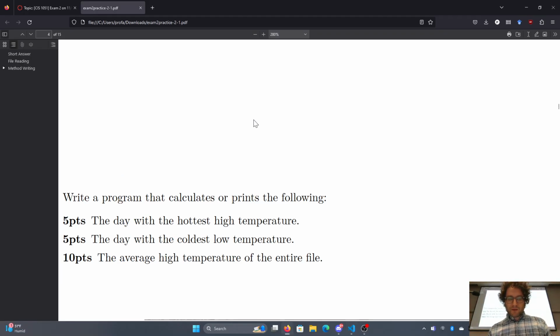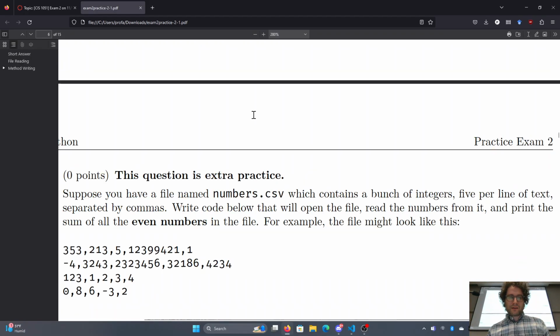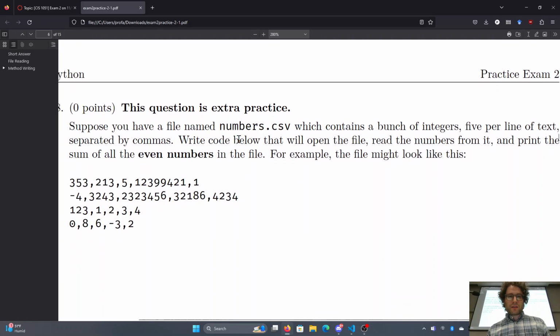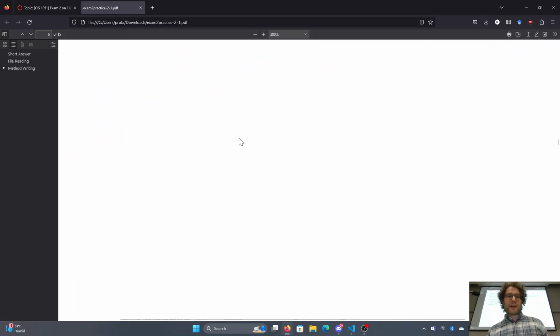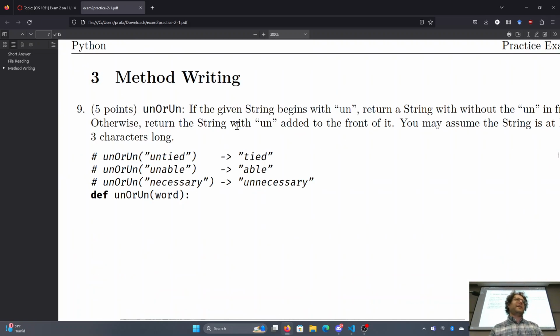Okay, moving on because I want to make sure I have plenty of time. The bulk, let's see. Okay, yeah, I'll skip this one for right now. I'll come back to it. The bulk of the exam will be a lot of questions like these. String manipulation functions, list manipulation functions. About 40 points total are going to be on Monte Carlo and file reading. The rest are going to be stuff like this. Okay?